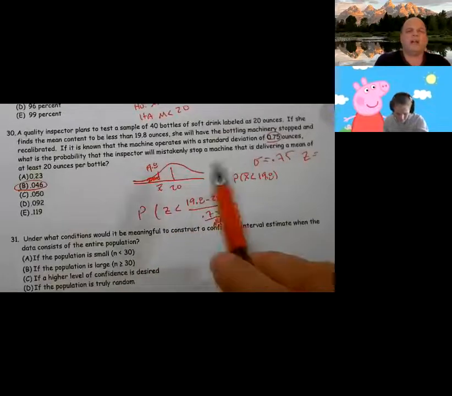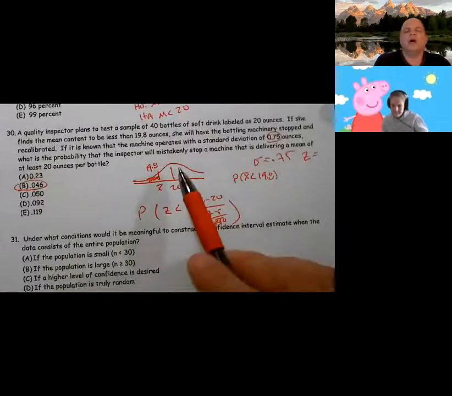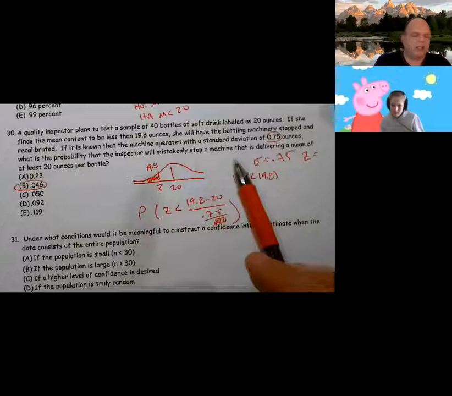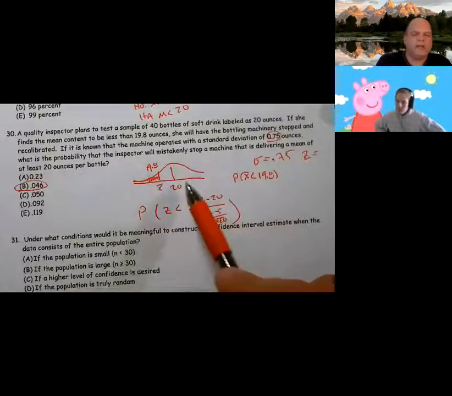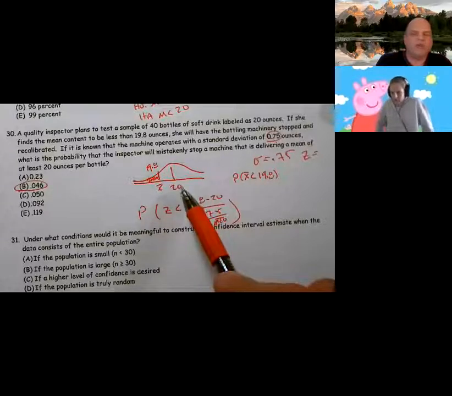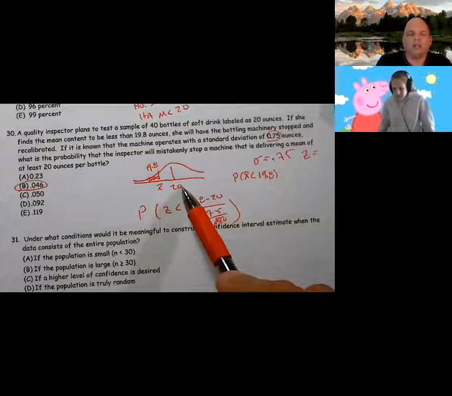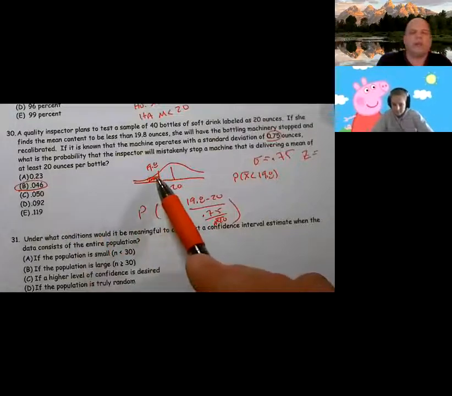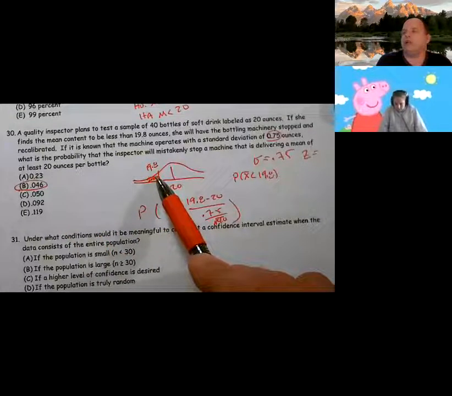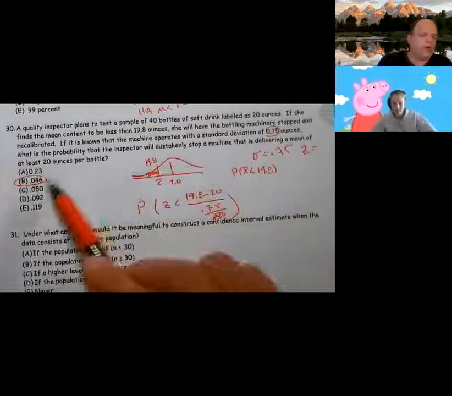And you're like, well, how did I know that it was a p-value? A p-value is the probability of getting a test statistic as extreme as 19.8, given that this is true. So given that it was actually producing at 20 ounces, there's a less than 5% chance that I would get a value of 19.8 or smaller. So that's why we're looking for the p-value.